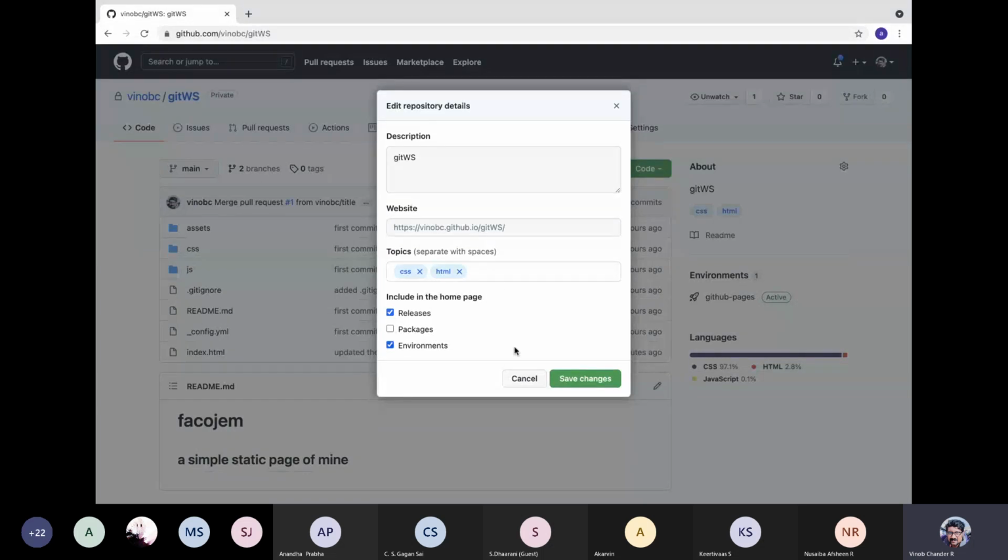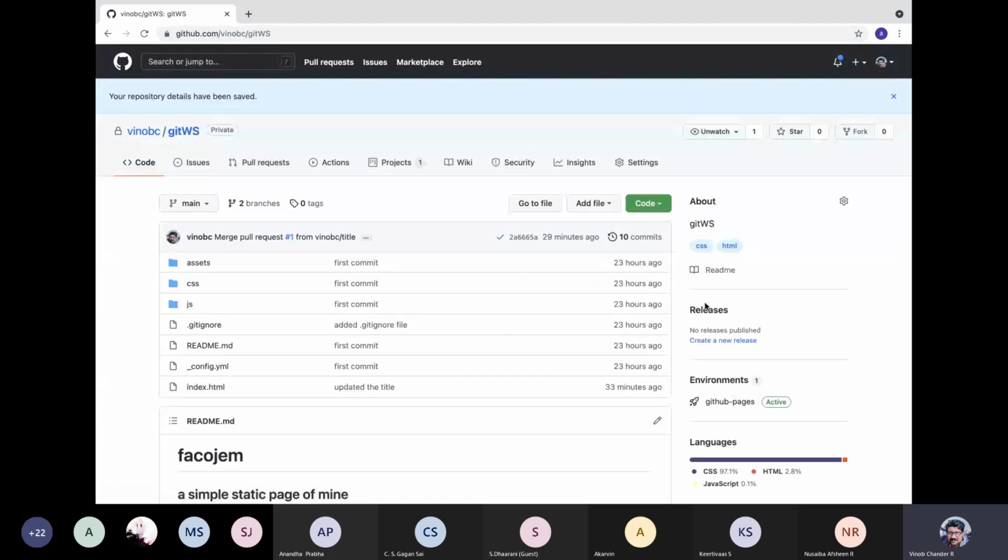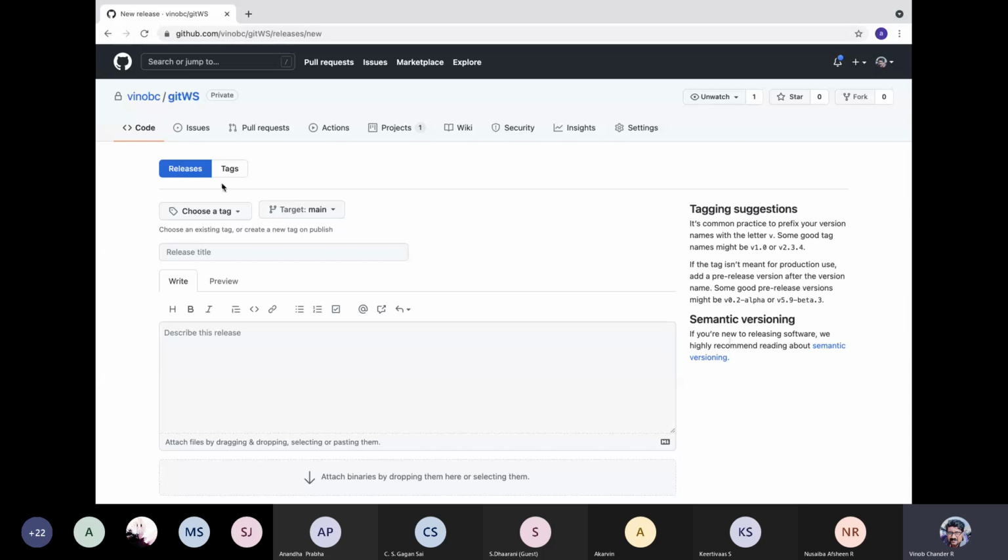So you say that you have decided to release this particular project, you can save the changes. And under releases, you can create a new release, and specify a tag, if you want. So say just git workshop, or you can specify a version 1 or something like that.